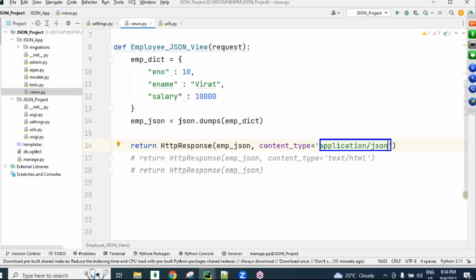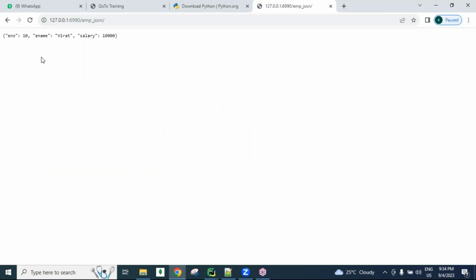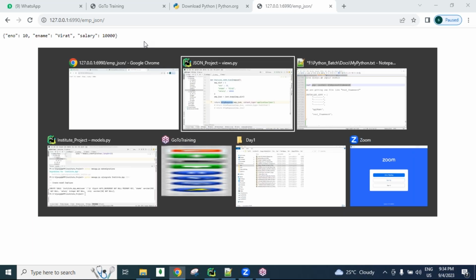It means now the HttpResponse method returns this JSON response to the browser in the form of JSON only. If we send this response to another application also, it is transferred as JSON, and JSON data can be understood by other languages. So explicitly, manually, we need to give this using the HttpResponse method. Let's see whether we get the response. Yes, we got it.